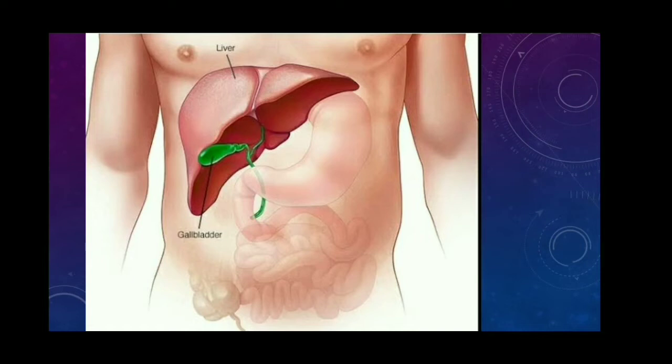So, the liver is the largest digestive gland. It is reddish in color. It consists of two lobes. The right lobe is larger than the left lobe. There is a small sac-like, greenish colored structure named the gallbladder. This gallbladder temporarily stores the bile juice. The bile juice contains bile salts and bile pigments.